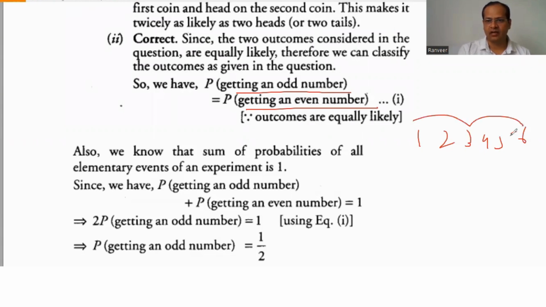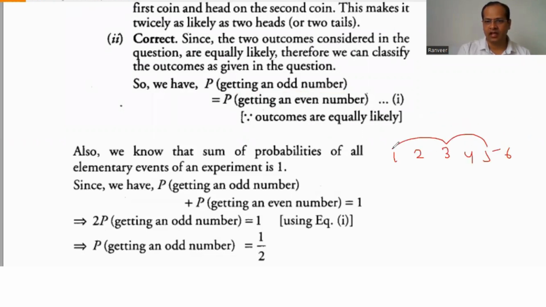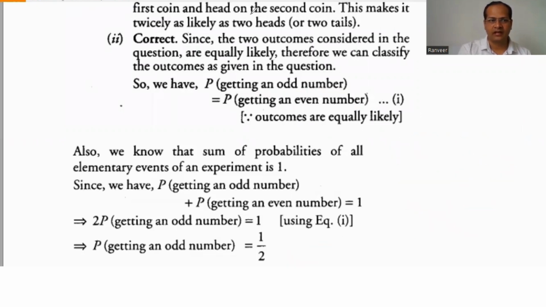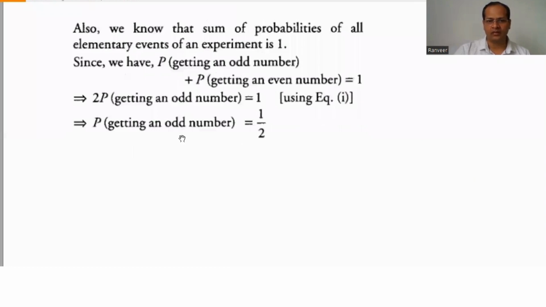There are 1, 2, 3, 4, 5, 6, so there are 3 odd numbers and 3 even numbers. So for the odd number the probability is 1/2, and for the even number also 1/2. So this statement is correct. In this way, we can find the probability.